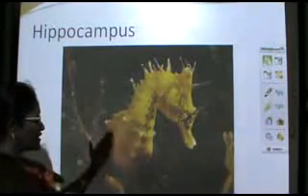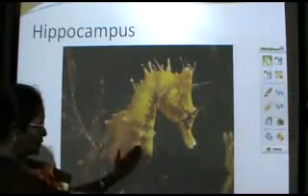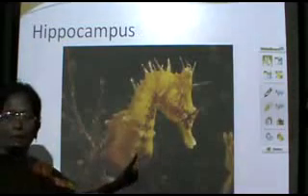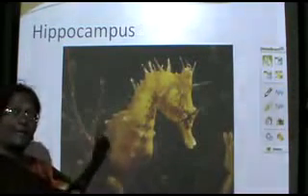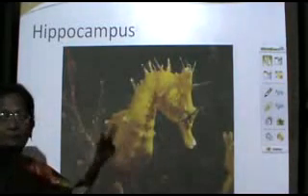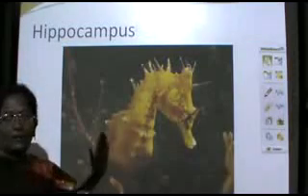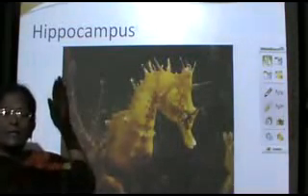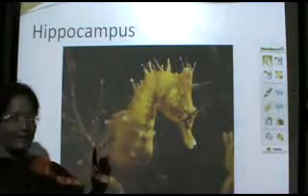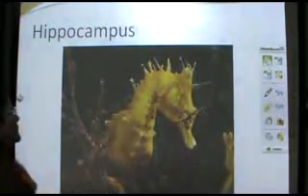And this fish is unique in that you find on the ventral side of the body in males a brood pouch is present where brooding of the eggs occurs in the males. Generally it is the females which brood the eggs, whereas in Hippocampus it is the males which brood the eggs. And this fish is the only fish which can swim vertically upwards, and you find the tail is prehensile in that it clings to the seaweeds found in the oceans.